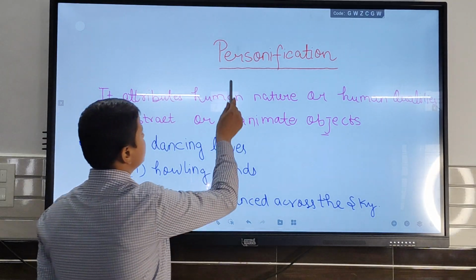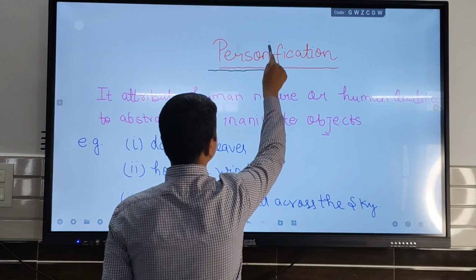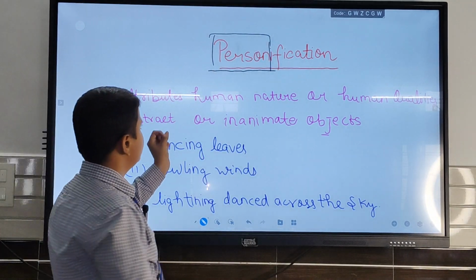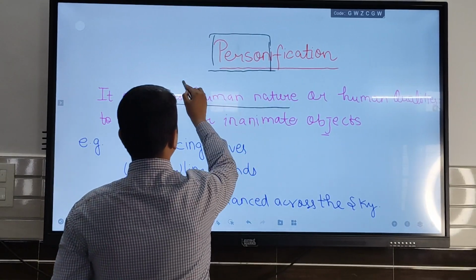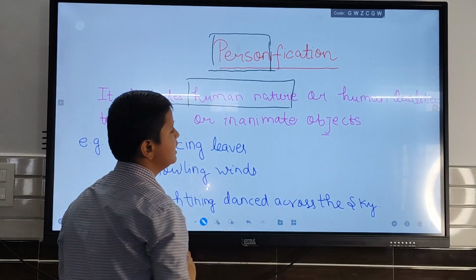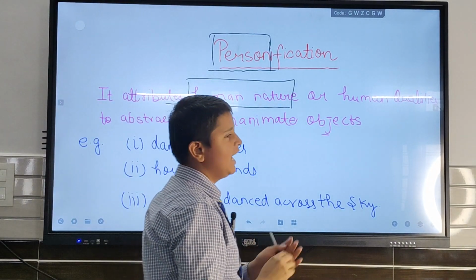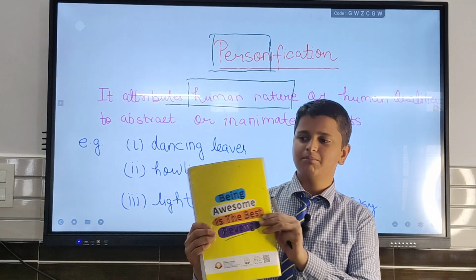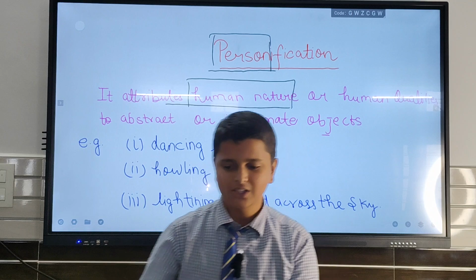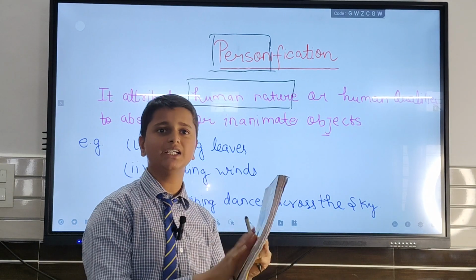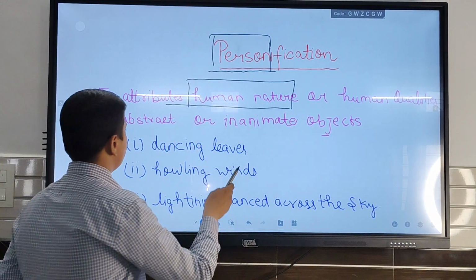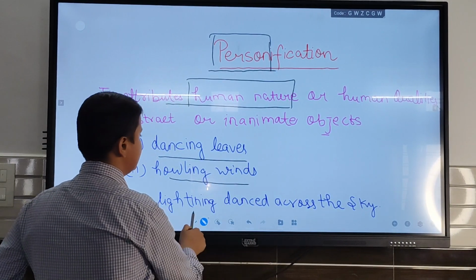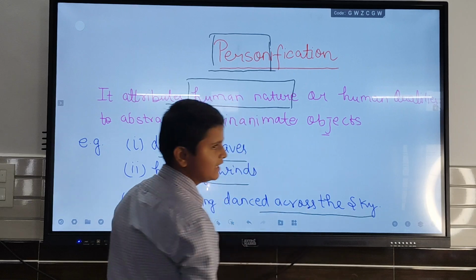We can clear from the word person. Here, from the word person, it attributes human nature. It means anything. For example, we can see the dancing copy. It means the copy is dancing. So it attributes the human nature on the copy. For example, dancing leaves, howling winds, lightning danced across the sky.